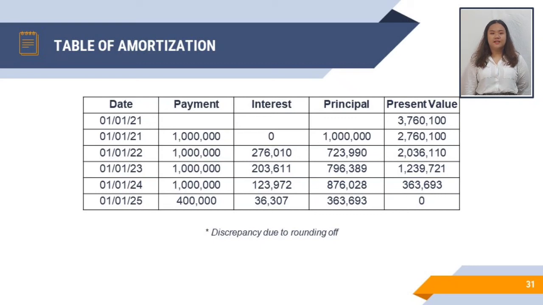Present value is the balance of the present value minus the principal payment. Thus, on January 1st, 2022, 2,760,100 pesos minus the 723,990 is equal to 2,036,110 pesos.